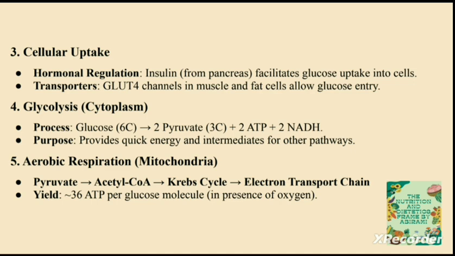Here ATP stands for adenosine triphosphate. ATP is an energy currency.